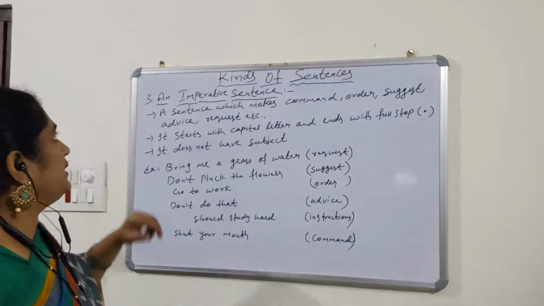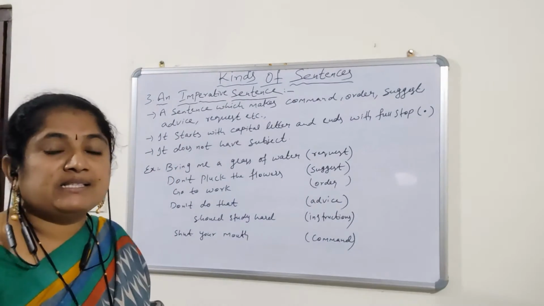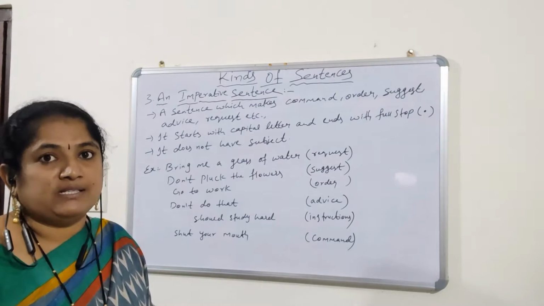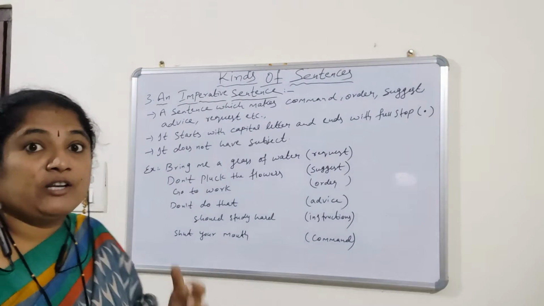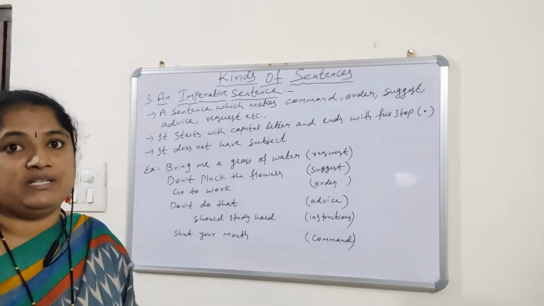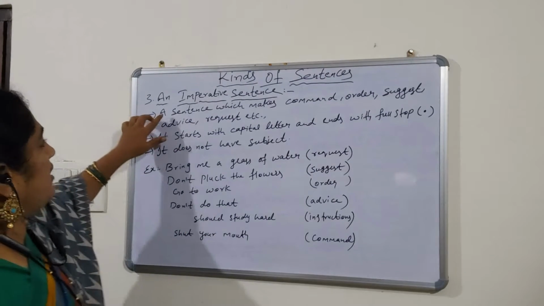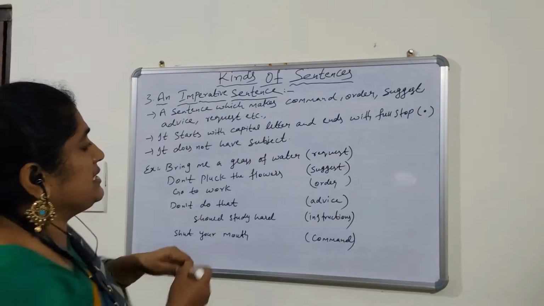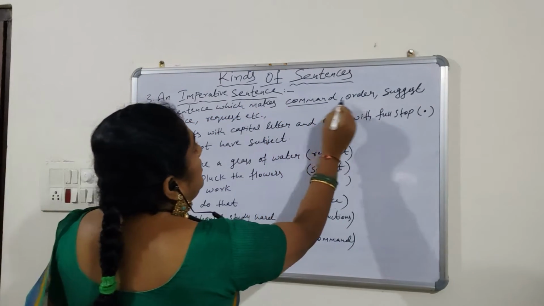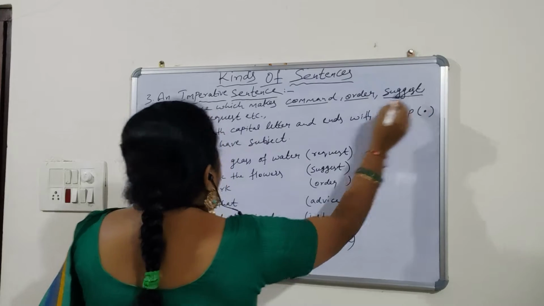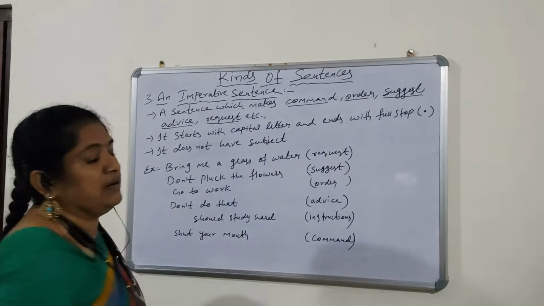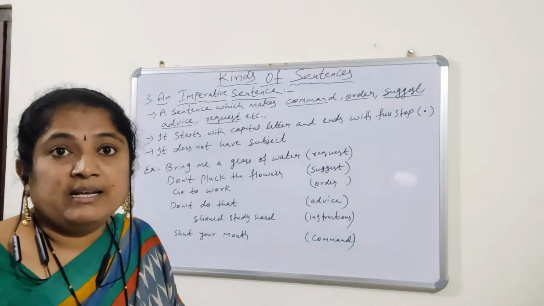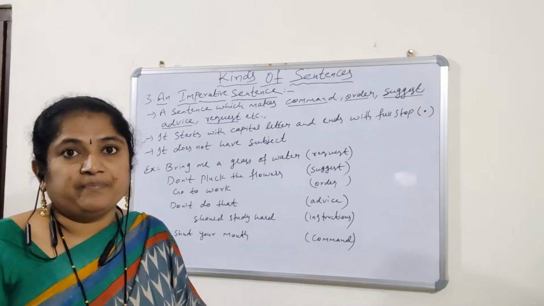Today we will discuss the third type of sentence, that is an imperative sentence. Let us see what is called imperative sentence and how we have to form it. A sentence which makes command, order, suggestion, advice, request, etc. is called an imperative sentence.